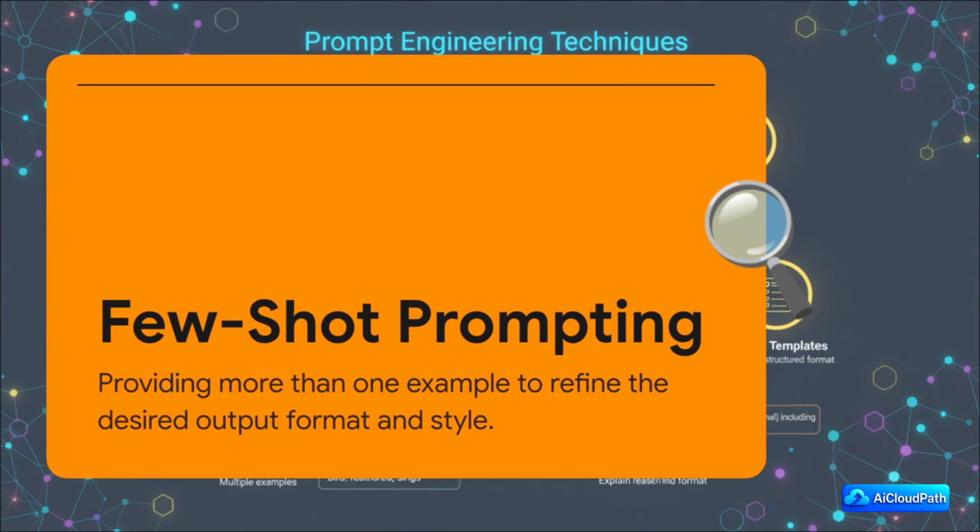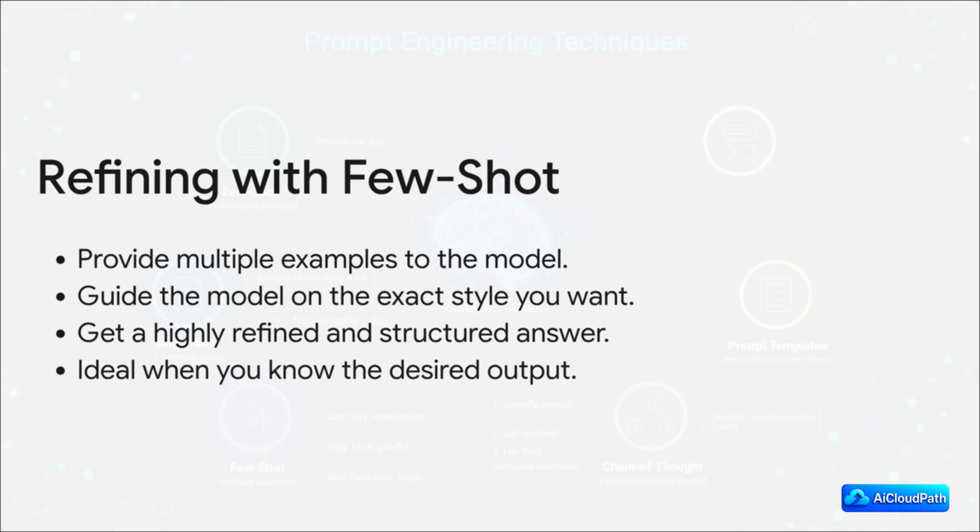But what if you need more than just focus? What if you need a really consistent style and format every single time? That's where few-shot prompting comes into play. By providing several examples, you're essentially training the AI right there on the fly to match the precise pattern you're looking for. The real light bulb moment here is that you're guiding not just the content, but the style too.